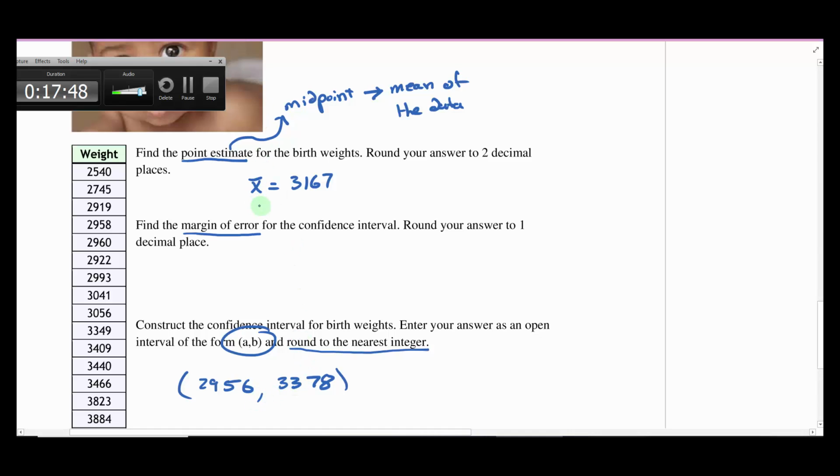Okay, now the margin of error. The way to think about this one, once you calculate your confidence interval, it is the distance from the point estimate to either one of these numbers. So you can say to one of the bounds.